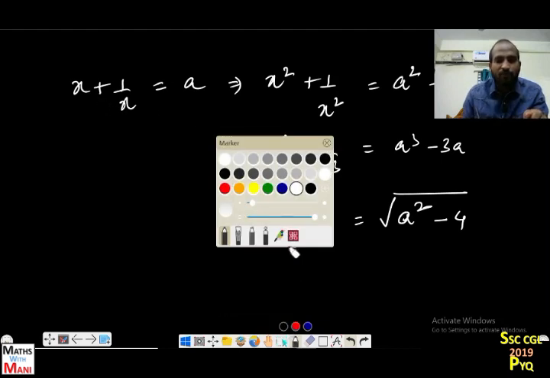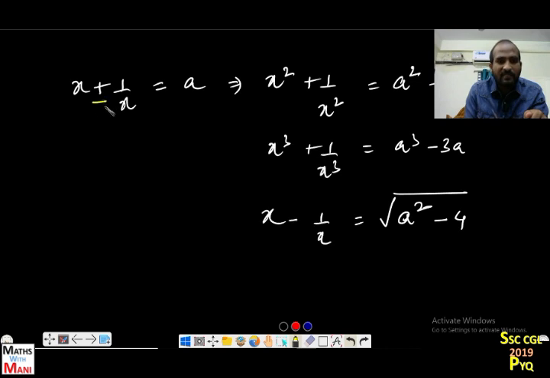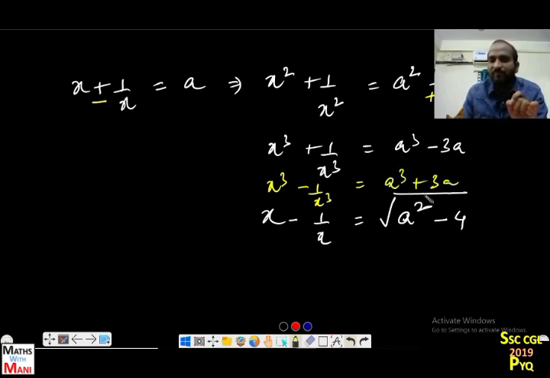First, suppose you have minus here, that means x minus 1 by x is a. Then what is the value of x square plus 1 by x square? It is equal to a square plus 2. And what is the value of x cube minus 1 by x cube? If I know the value of x minus 1 by x, then only I can find the value of x cube minus 1 by x cube. Yes, what is the value? a cube plus 3a. And if x minus 1 by x is a, then what is the value of x plus 1 by x?